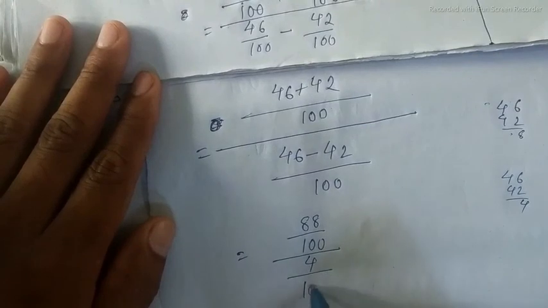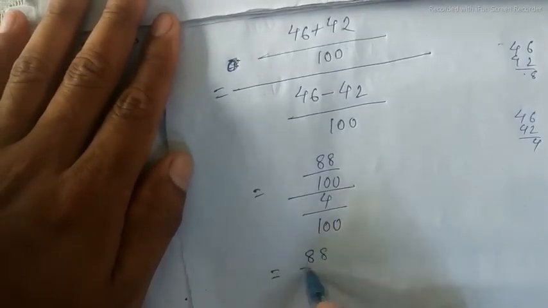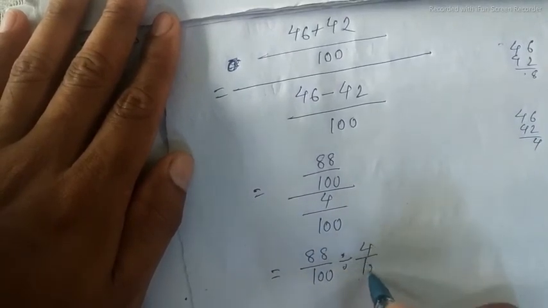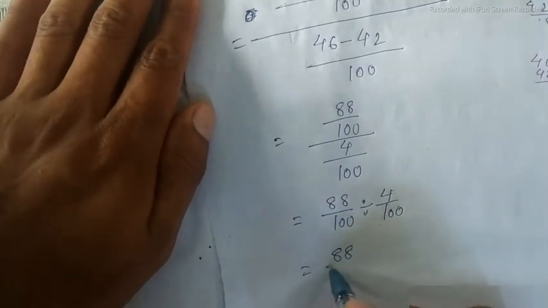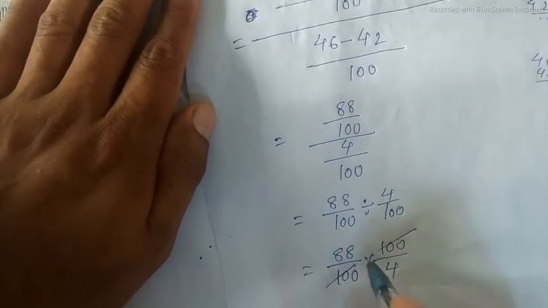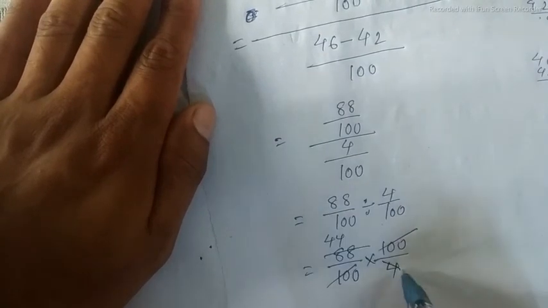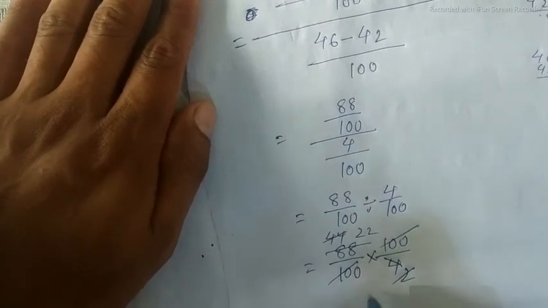So it will be 88 by 100 divided by 4 by 100, or equal to 88 by 100 into 100 by 4. 100 cancels. 4 into 22. So your answer will be 22. So this is the final answer.